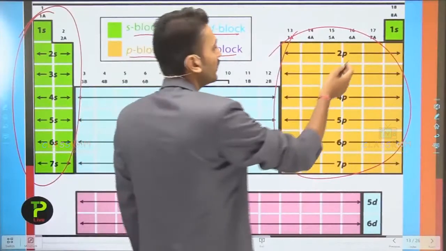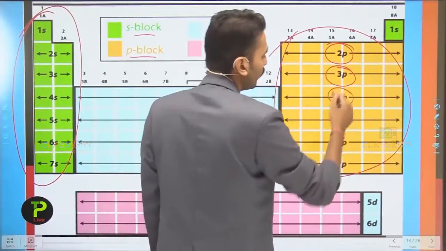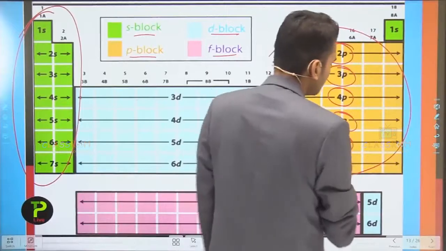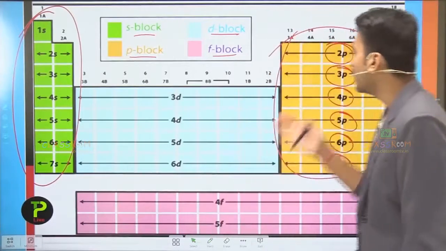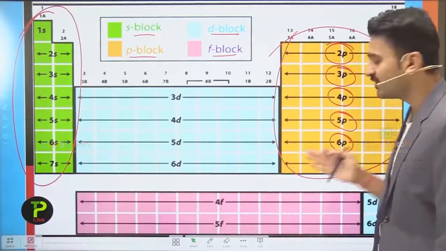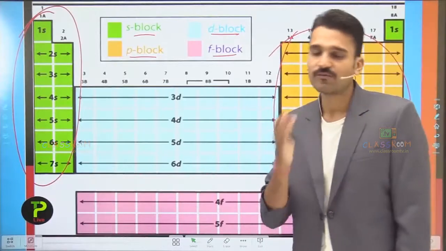Here the numbers are given, that is 2p, 3p, 4p, 5p, 6p and 7p. These represent different subshells present in the 2, 3, 4, 5, 6, 7 shells respectively.